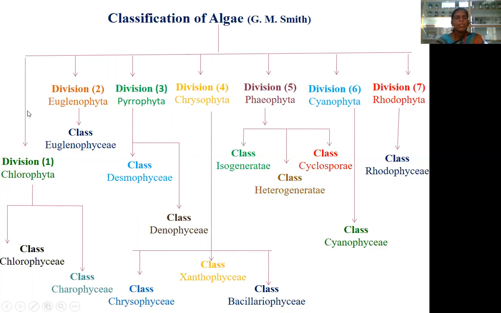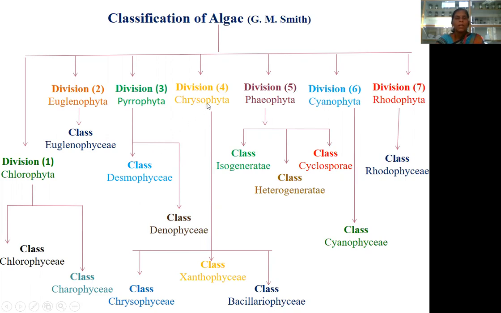Let us see the divisions. First, Chlorophyta. Chlorophyta is classified into 2 classes, Chlorophyceae and Charophyceae. Chlorophyceae is also known as grass green algae. Charophyceae is also called stoneworts. Then the second division, Euglenophyta, classified into a single class, Euglenophyceae. Then Pyrrophyta, classified into 2 classes, Desmophyceae and Dinophyceae.